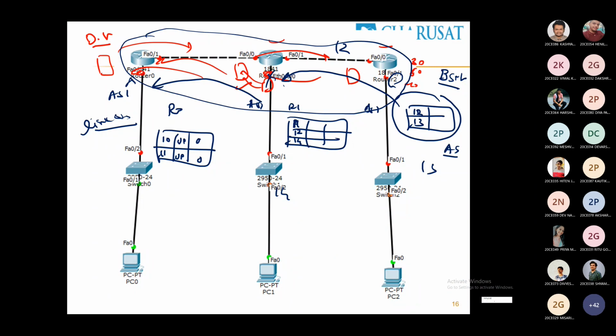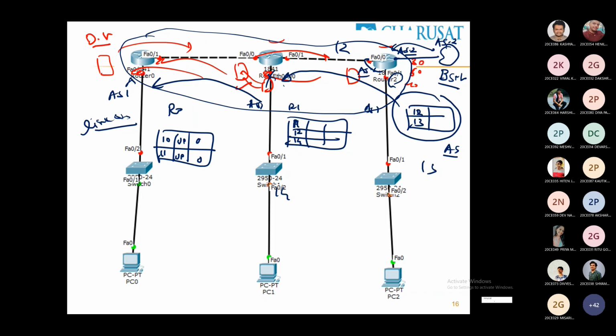So autonomous system indicates you belong to the same administrative control. For example, this router is connected to the Geo network. The Geo network has autonomous system number 2, so this interface will have autonomous system 2, because it will exchange data with AS2, and it also has AS1. So this router will be part of two networks, AS1 and AS2.